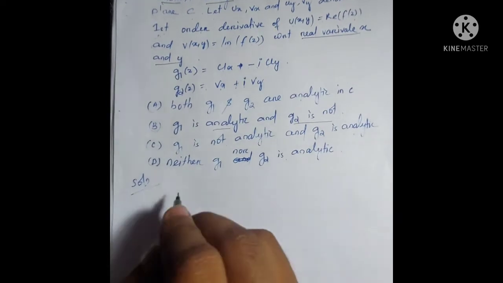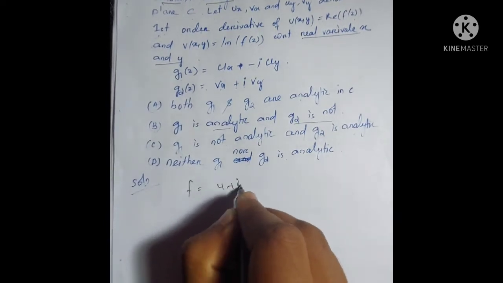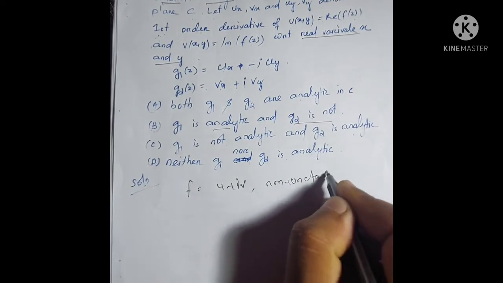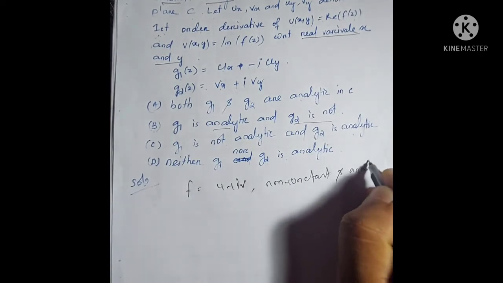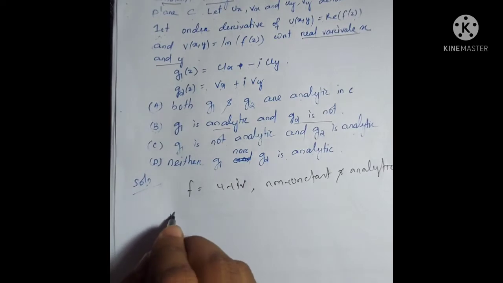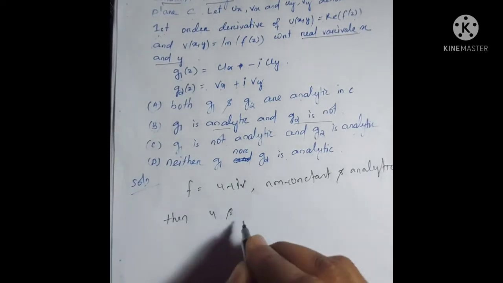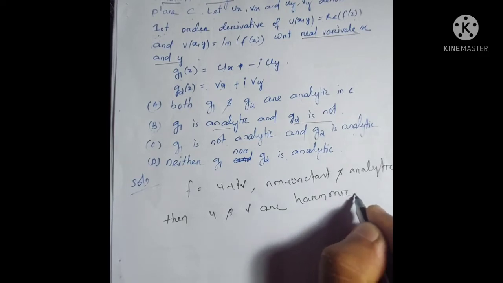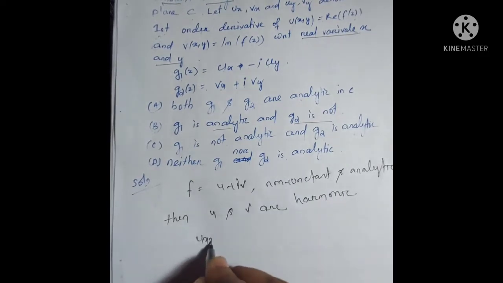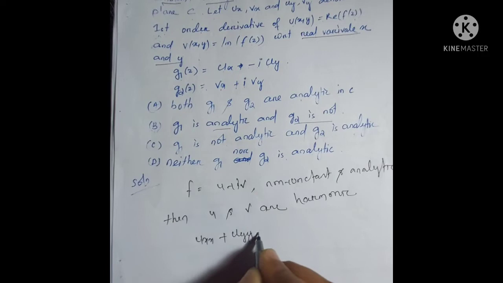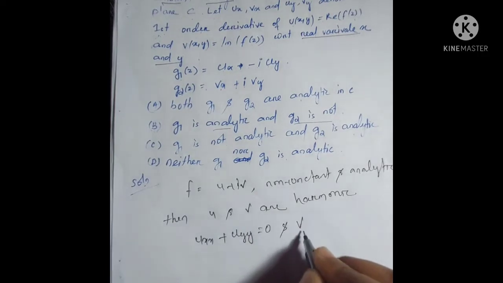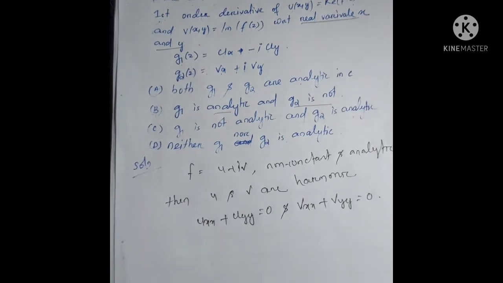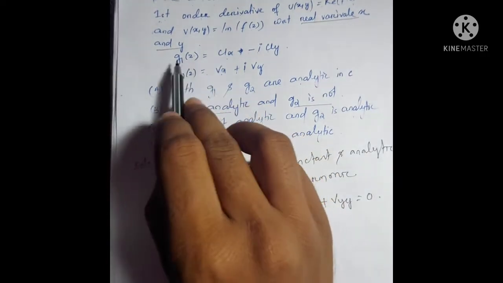Solution. Here f = u + iv, non-constant and analytic. Then u and v are harmonic. That is, u_xx + u_yy = 0 and v_xx + v_yy = 0. Now we have to check analyticity of g1(z) and g2(z).